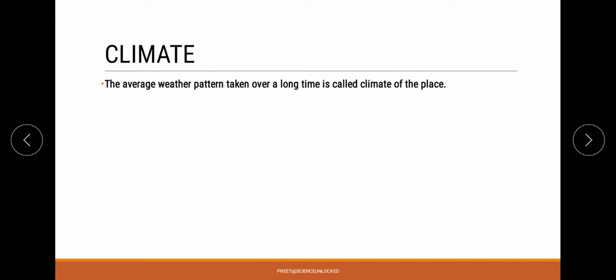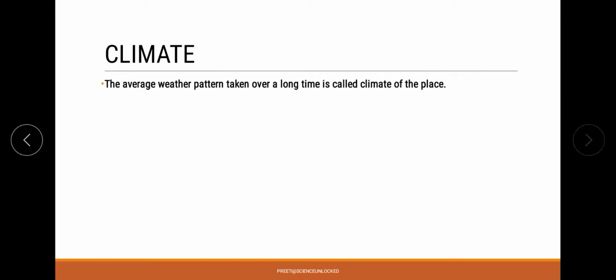Next, we have the concept of climate, because we have talked about the concept of weather, but what exactly is climate? Climate is basically the same report that we have talked about, the report of weather, but for a longer duration of time.